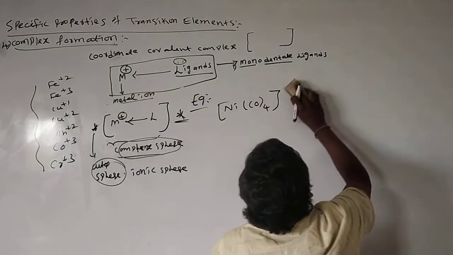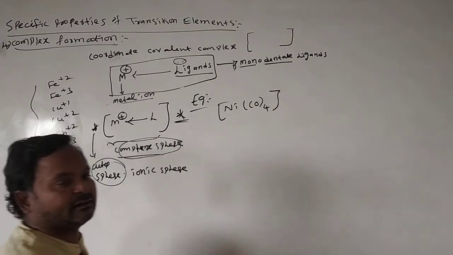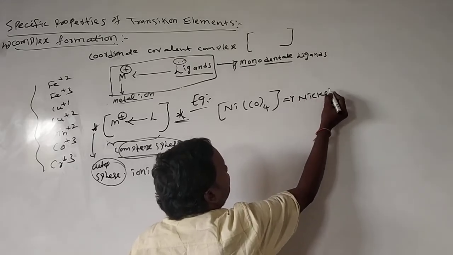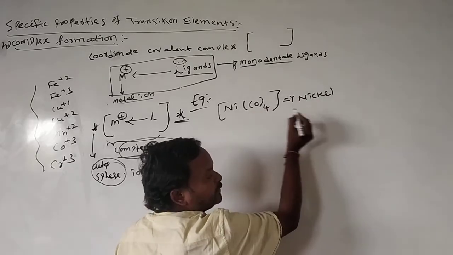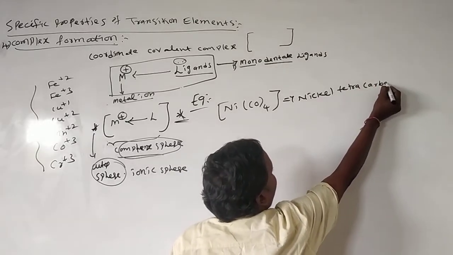First I will write the common name, then the IUPAC name. We will see the nomenclature in coordination chemistry. It is called nickel, carbon monoxide, tetracarbonyl.